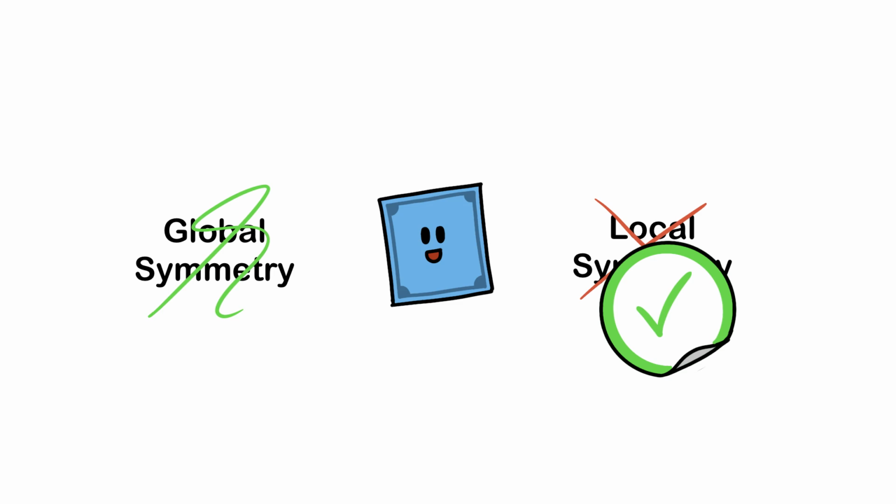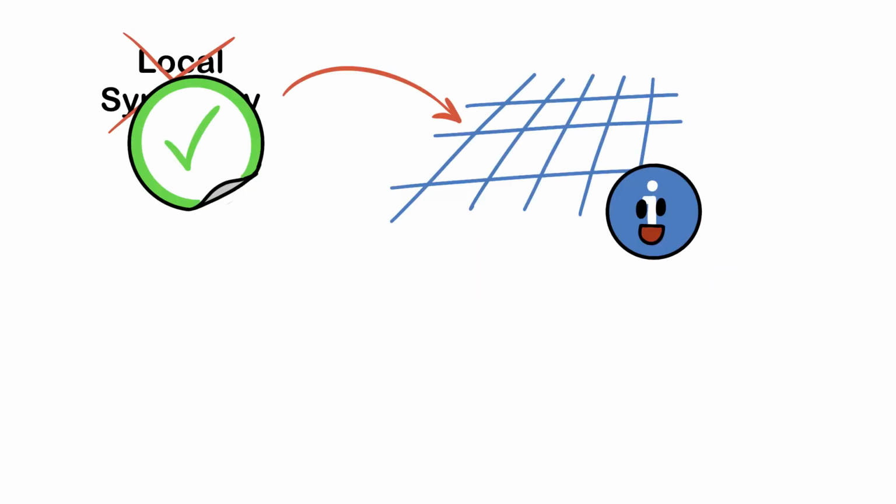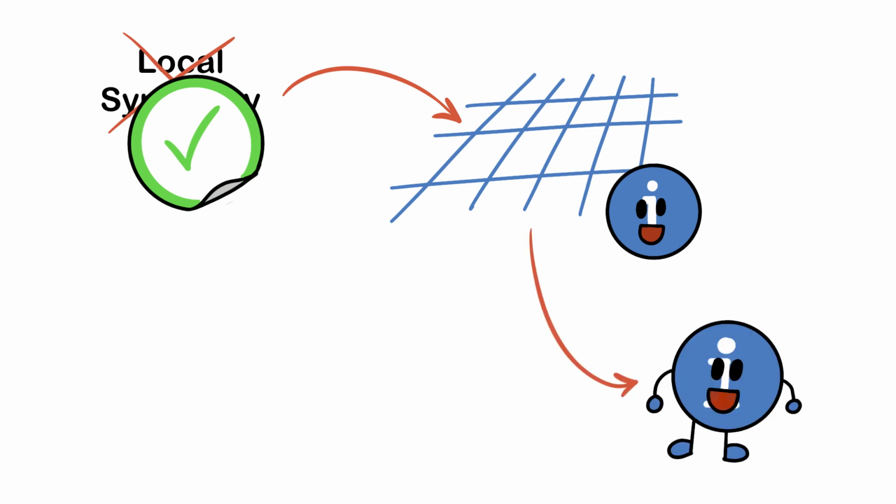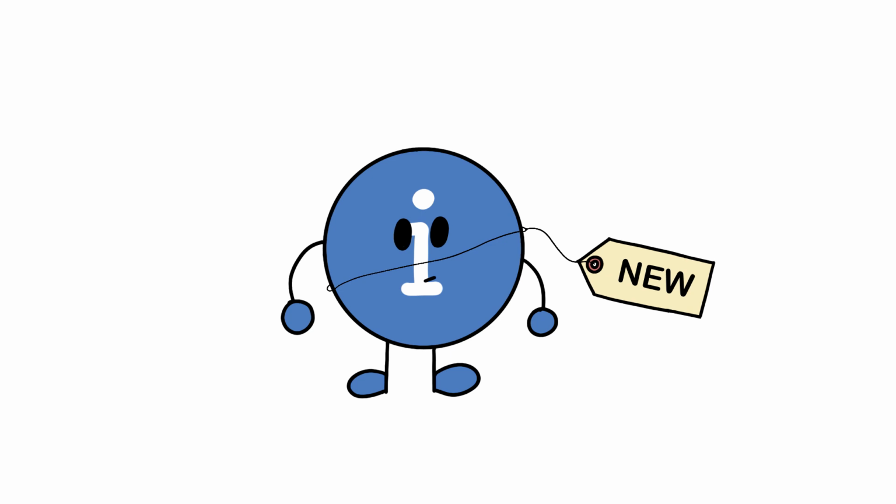Note what happened here. We required our model to be symmetric under local changes in a property of the electron. To make this work, we had to introduce a new field. A new field, so that also means new particles. As in, a new type of particle. Not an electron, but a particle associated with this new field.